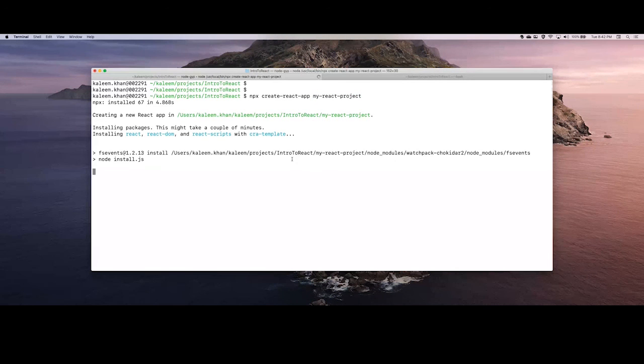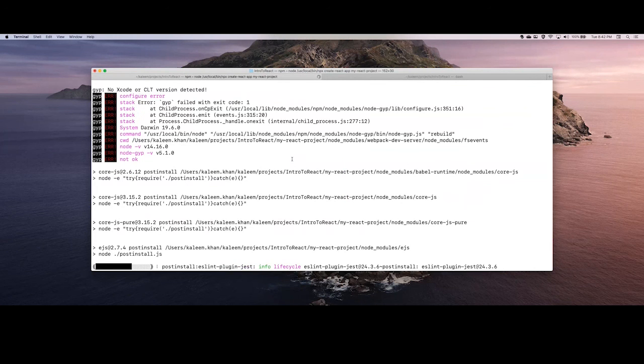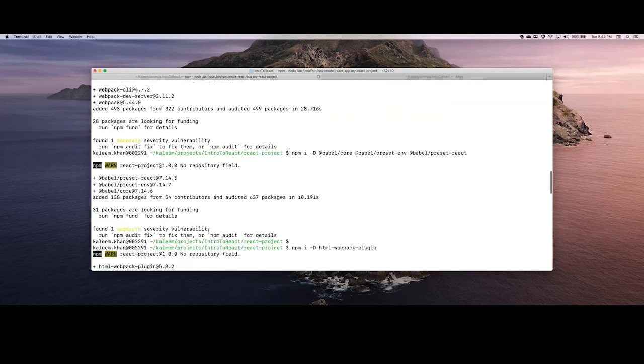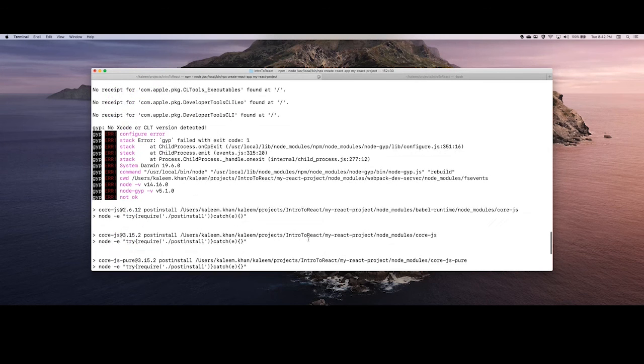So all the installation, all the packages, we have created index.html, index.js. In this way, we don't have to do anything. The only thing we did is just ran this one command, npx create-react-app and the project name. That's it. And this will do everything for us.